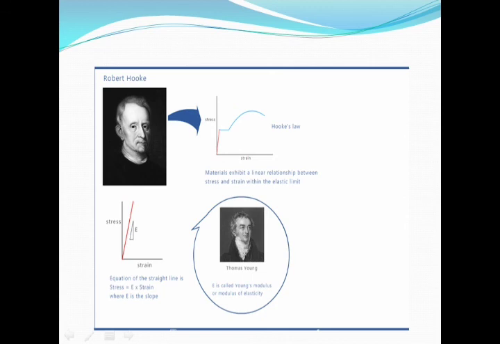Originally, Hooke's law specified merely that the stress is proportional to strain. But Thomas Young in 1807 introduced a constant of proportionality that came to be known as Young's modulus and later as the modulus of elasticity. From Hooke's law, sigma is equal to E into epsilon. The units of modulus of elasticity are similar to those of the stress sigma, as epsilon is a dimensionless quantity.